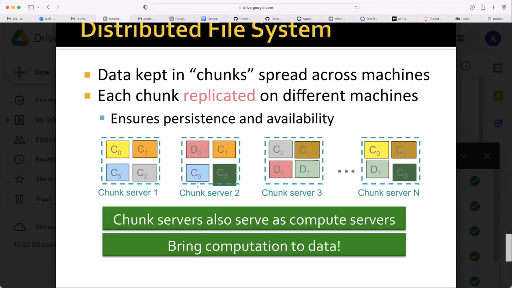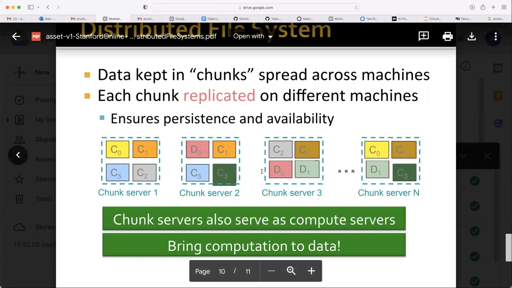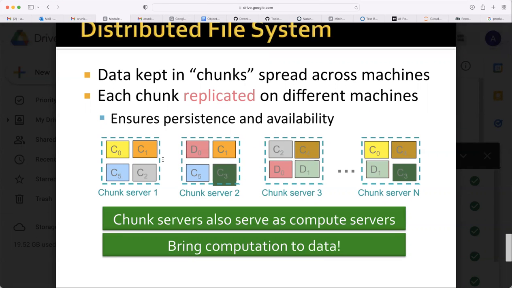Here if you see, there are C1 to C5 and D1 is also there. Some files you can see, C0 is replicated how many times? Twice.